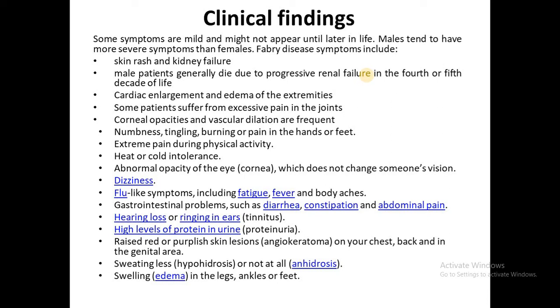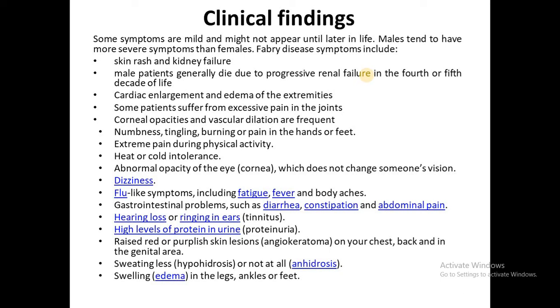Gastrointestinal problems such as diarrhea, constipation, abdominal pain, hearing loss, ringing in the ears, that condition is tinnitus. High levels of protein in the urine, that is, protein is excreted in the urine. Red or purple skin lesions on your chest, back, and genital area. That condition is called angiokeratoma.